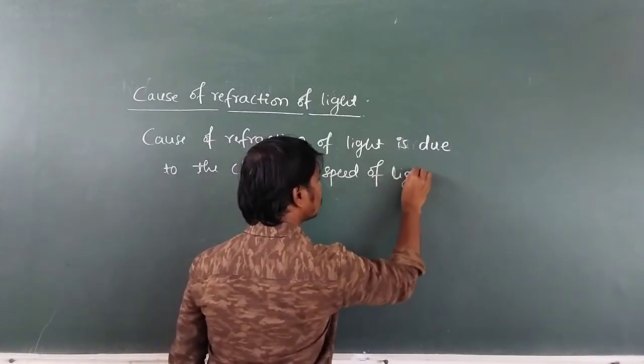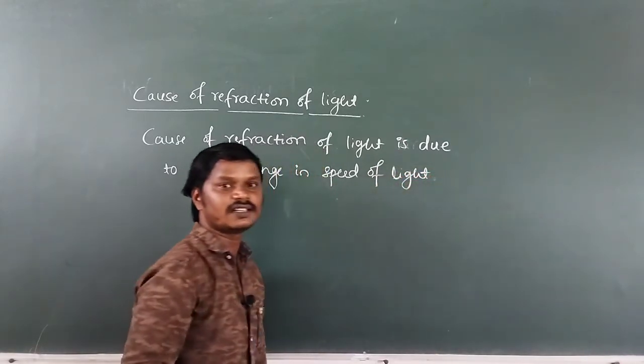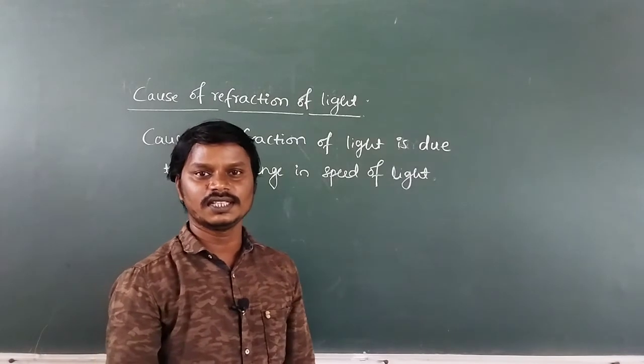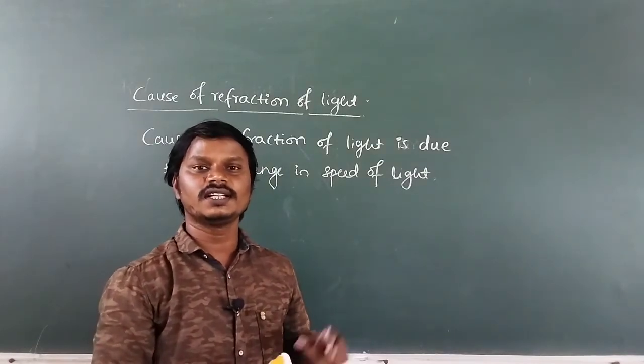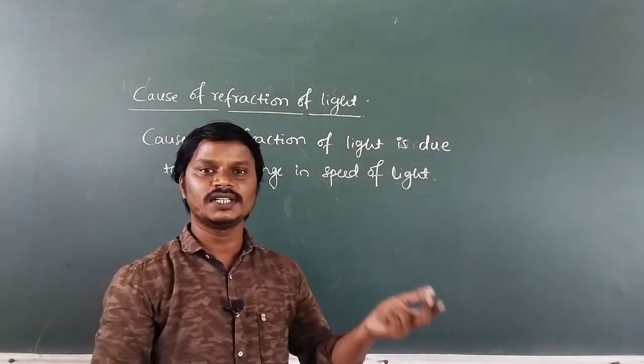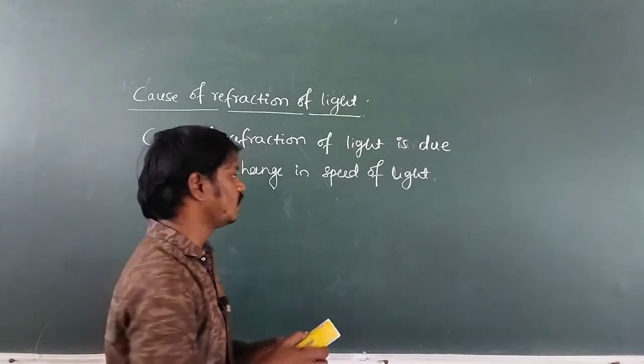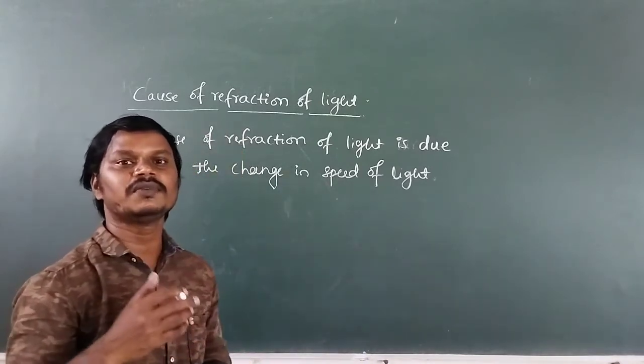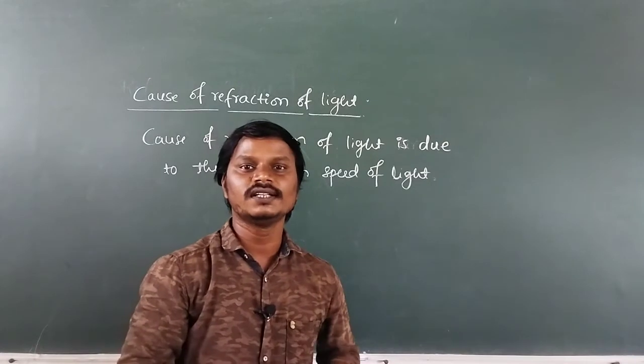So let us consider some cases here. When the light is traveling from rarer medium to denser medium, what happens? And when the light is traveling from denser medium to rarer medium, then what happens? See here, first of all we have to know what do you mean by rarer medium and what do you mean by denser medium.